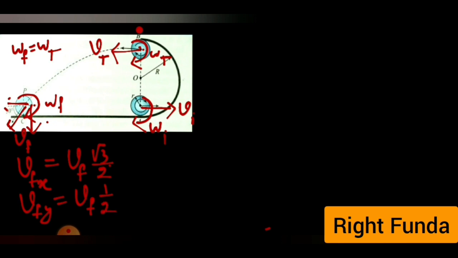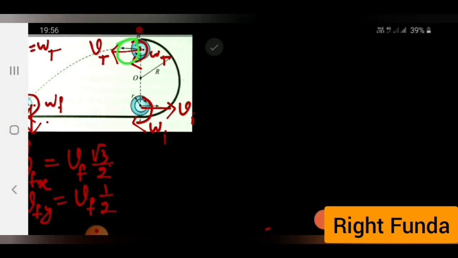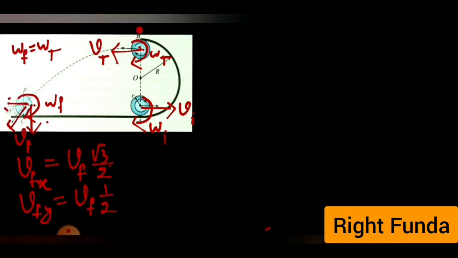Again we observe that as the body moves from this position to this position, its horizontal component of velocity remains unchanged. So the x component vfx is also the velocity of the body at the topmost point. Vt is the same as vfx.